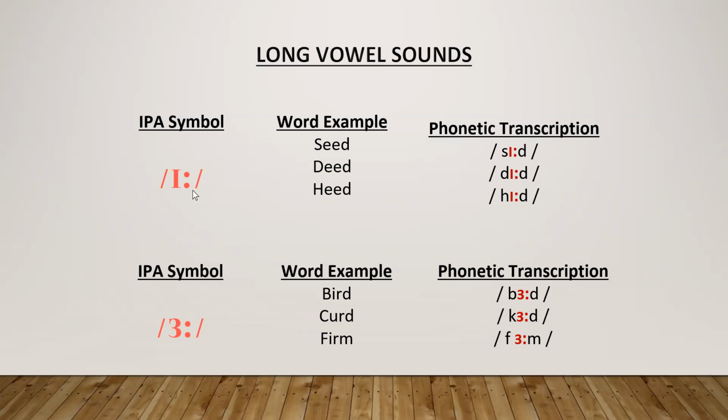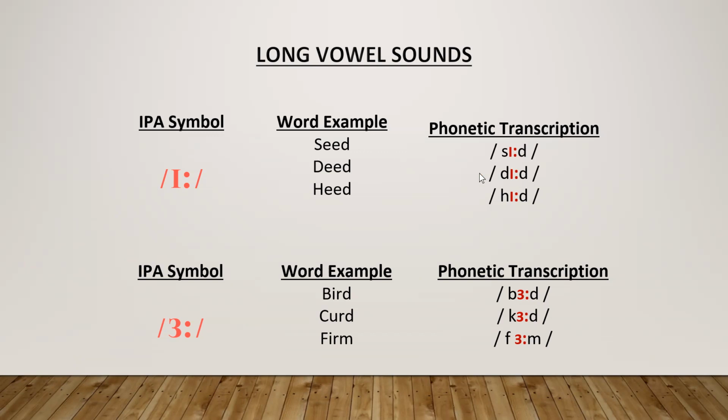Look at this sound, IPA symbol. It's called E. It means it is a drag sound. When these 2 dots come here, we drag the sound like E, as in seed, deed, heed. Look at the phonetic transcription, please.